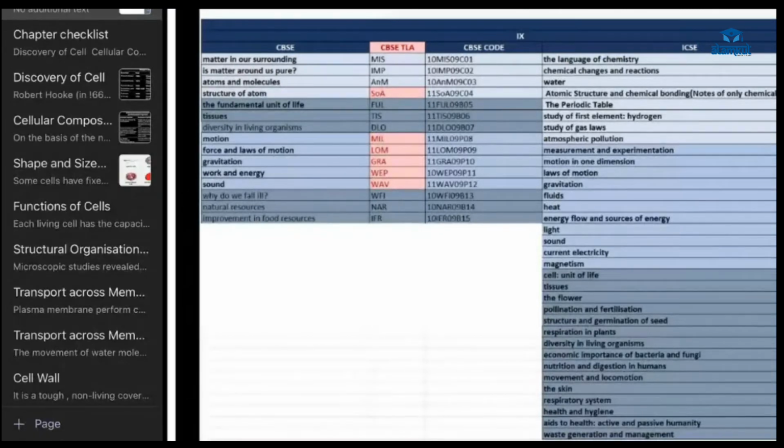Yes, Zikra. What is your favorite subject, Zikra? Science. In science? Math, chemistry, and physics.